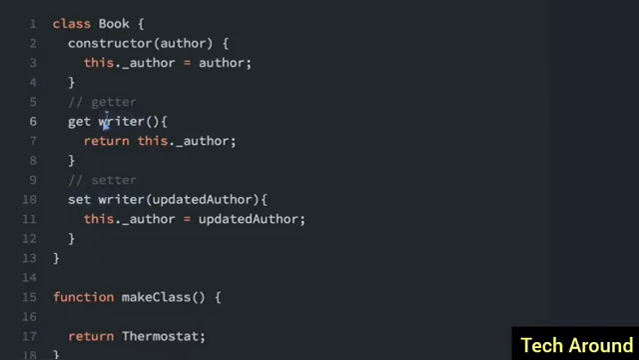Getter functions are meant to simply return or get the value of an object's private variable to the user without the user directly accessing the private variable. So the private variable is this underscore author that gets set when you construct the object. And then when we do get writer, it's going to return this dot underscore author. So you never actually interact directly with this variable, but it's going to get the writer, which is the author here. And when you're setting it, it's the same. So you're never interacting with the underscore author, but you can set that with the writer setter.